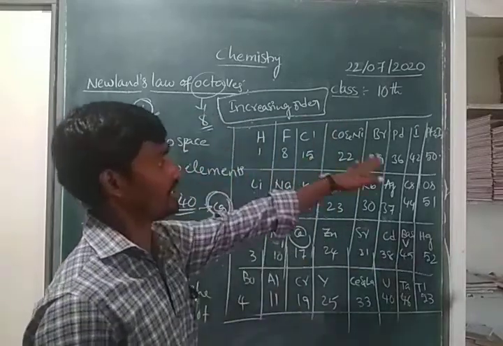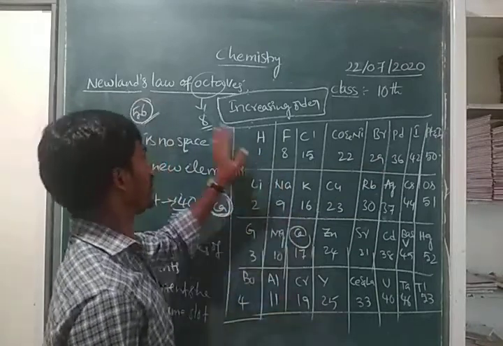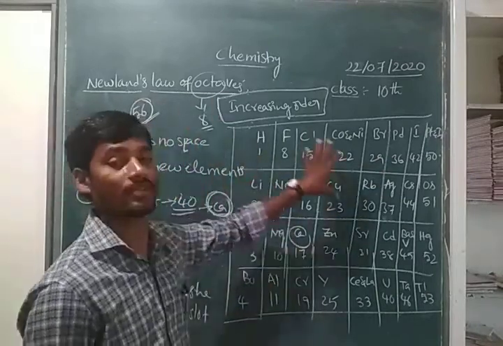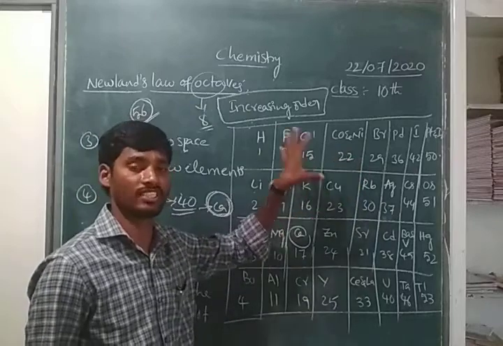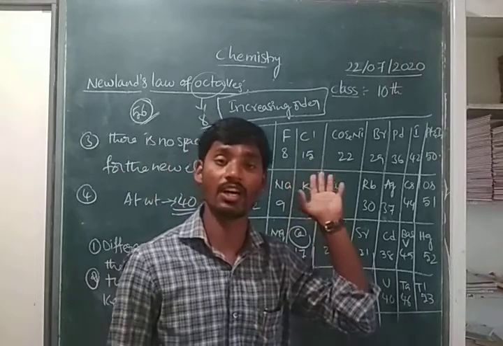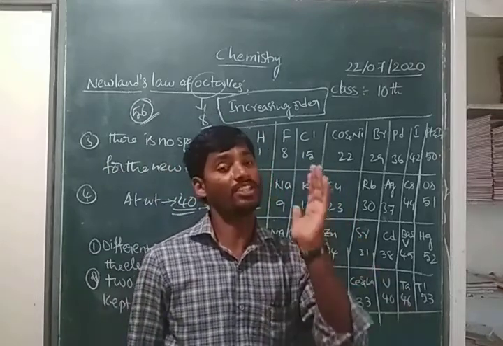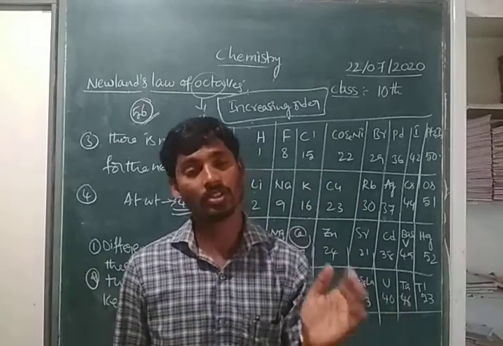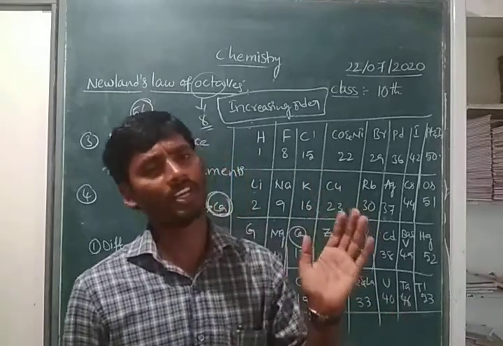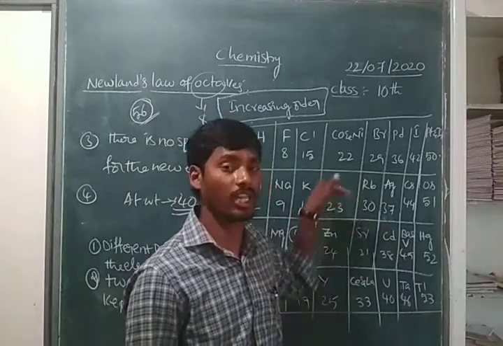Totally 8 into 7, that is 56 elements in the classification. Based on Indian musical notes, he proposed that the properties of every 8th element closely resemble the first element. But that statement was not applicable to all the elements.